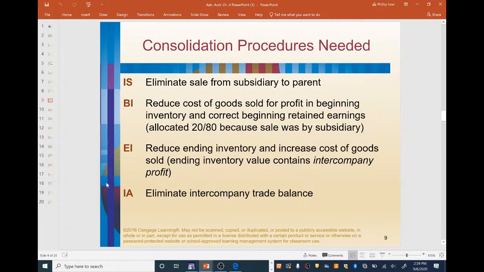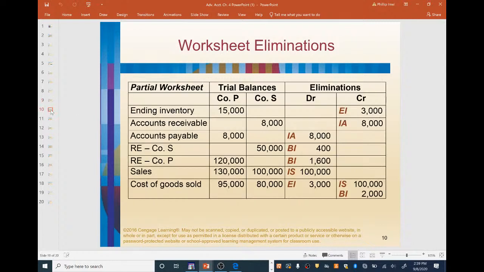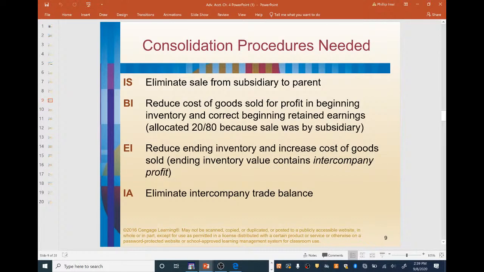Okay, so I know it's a lot coming at you. Just work through these as we move through it. There's a lot of really good worksheets in the back of the chapters of these consolidation chapters that really break it down in detail. Very, very good. But you'll get some practice on this on the quiz and the homework as well. So once again, there's your worksheet eliminations relating to these consolidation procedures right here.